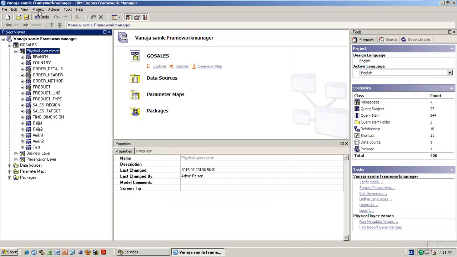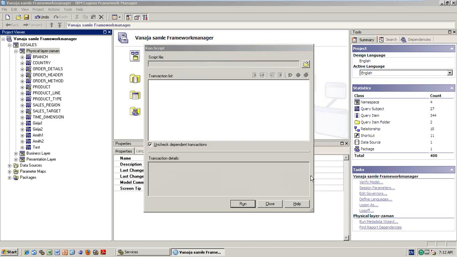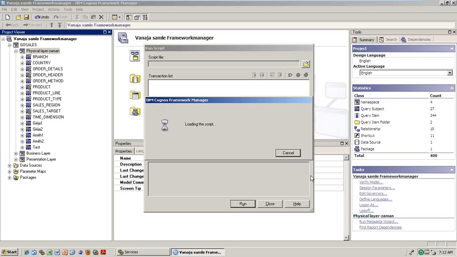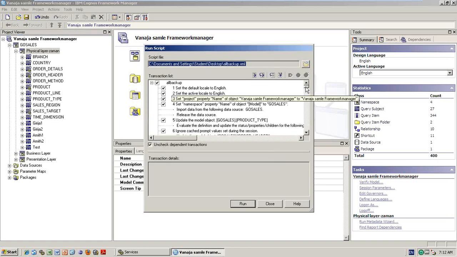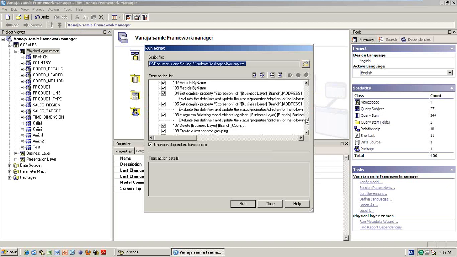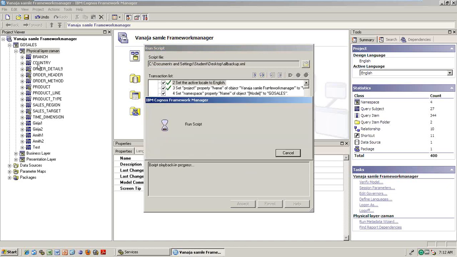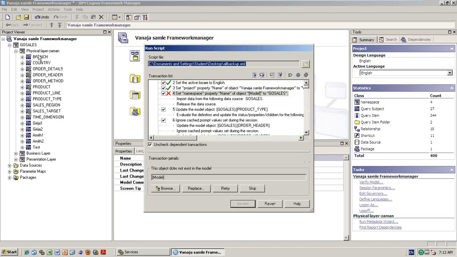If I want what I did on the 14th day, desktop, 14th XML, sorry, if you take all backup, 15th, 16th, 17th, whatever the changes you did, everything is there. So if you don't want some of the things, you can uncheck this one. But if you want, yes, you run script. So it will do once again all the things whatever you did. See, it is executing. Maybe some of the things are not executing, but normally it will execute if everything is fine.